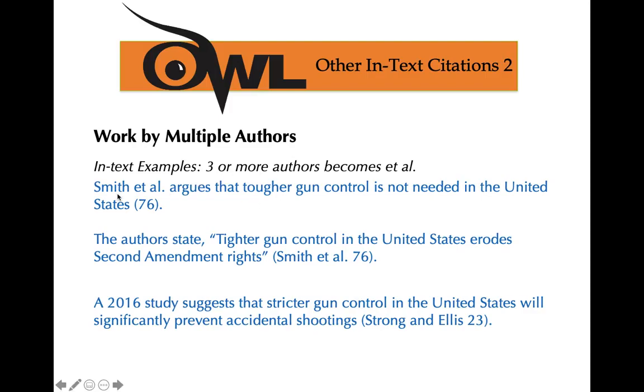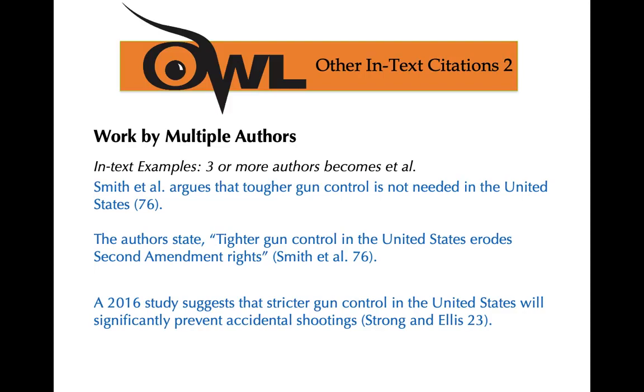So you still need to introduce the first author mentioned. So when there's, let's say, a journal article that has 7 authors, that's a lot of authors. The first one mentioned in that author's list is usually considered the primary author, meaning they're the ones that took the lead on this particular article. So you want to list that person first, their last name. So in this case, it's Smith. And then you provide the et al. and all other authors. So you don't have to list all 7 authors. Just the first one, followed by et al. argues that tougher gun control is not needed in the U.S.